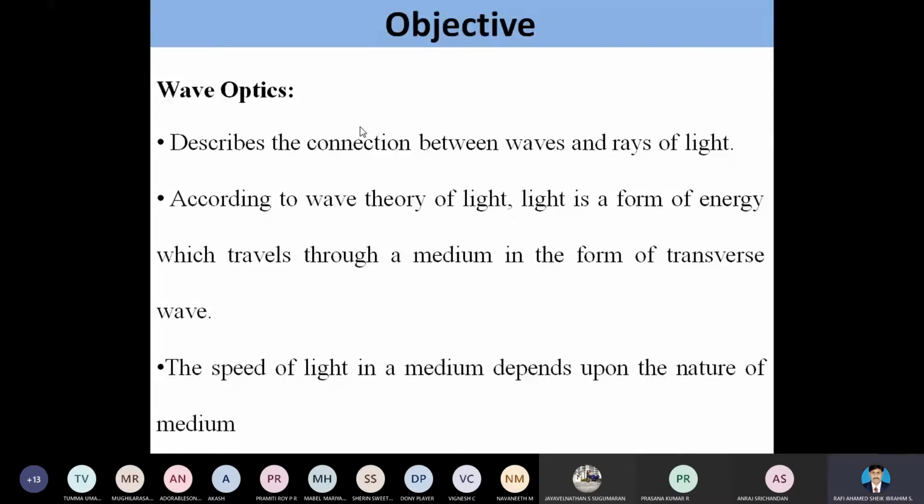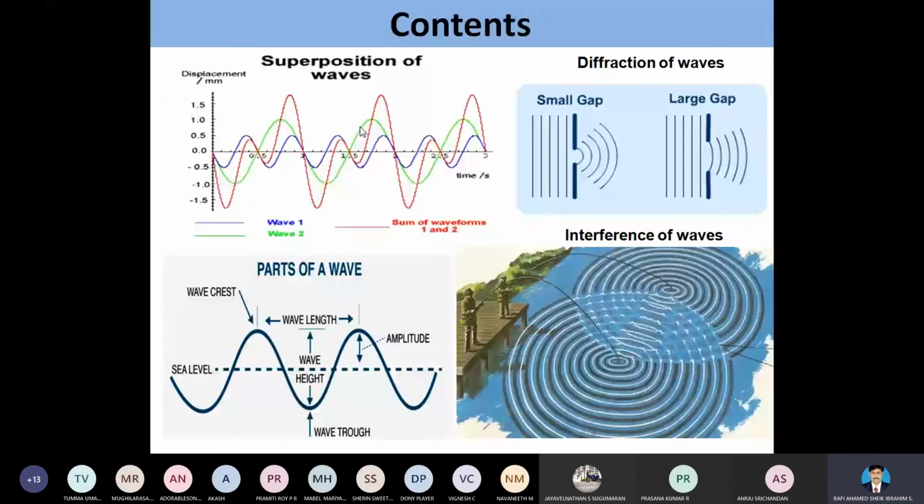This concept of wave optics was taken from the theory of light. We know light is an electromagnetic radiation. Here the light is taken in the form of an energy. These are the contents which we have already studied, the basic things we are going to see in this unit.